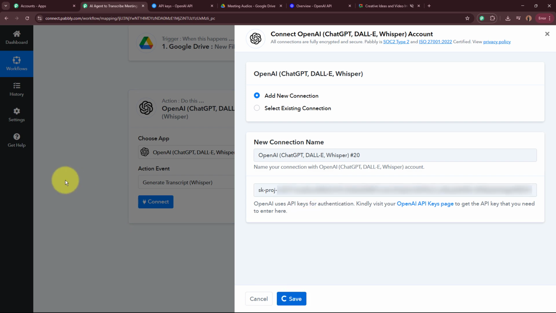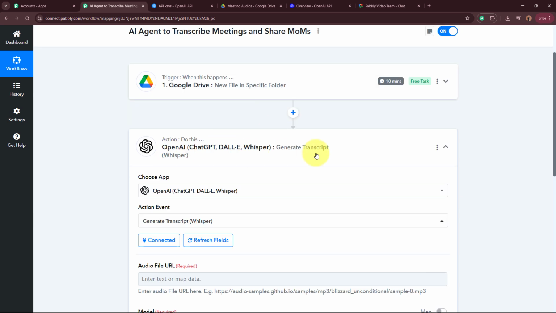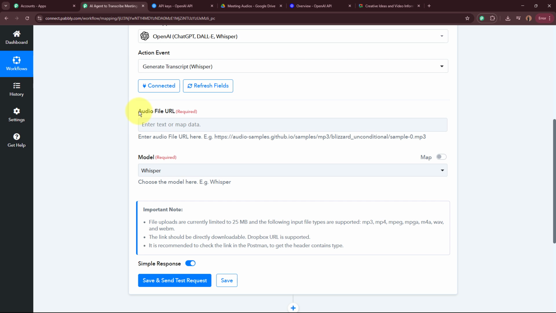And then I'm going to click on the save button. As you can see, OpenAI has now been connected to Pabbly Connect. After OpenAI being connected to Pabbly Connect, firstly it is asking for us to select the audio file URL. We have to enter the audio file URL that we need to transcribe.